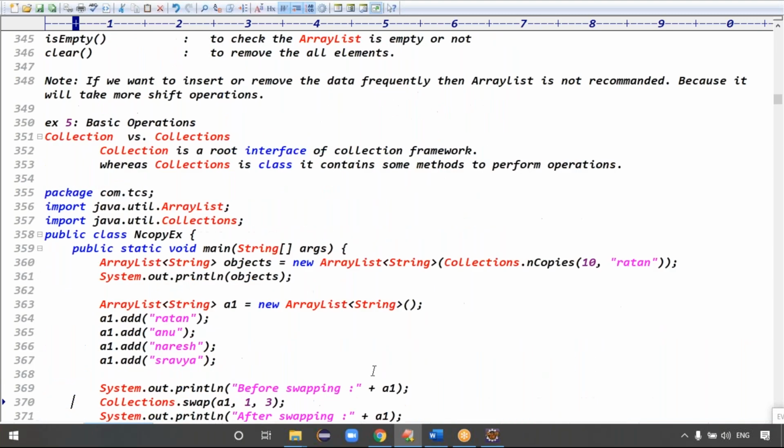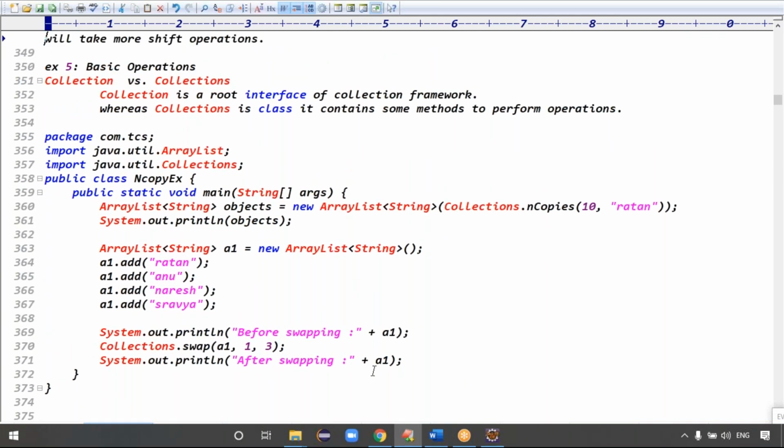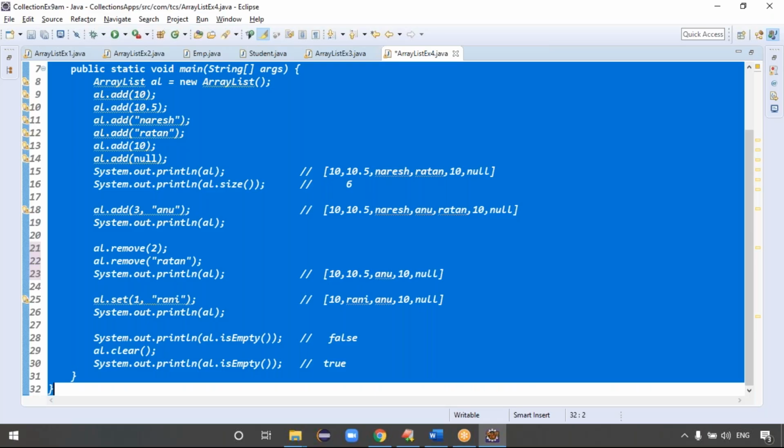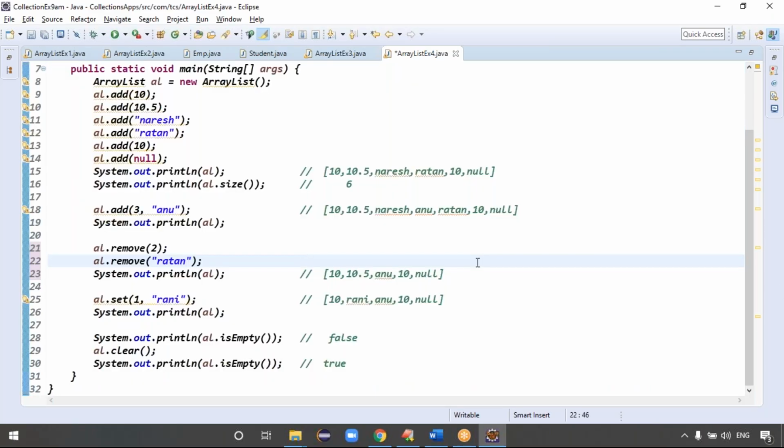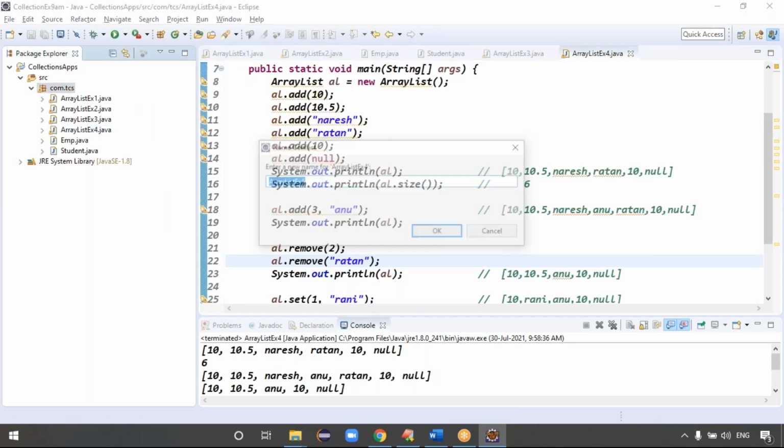By seeing this code, we can understand, guys. Yes, in an array list, I want to create 10 Ratans. Then what can I do? My question is, in the array list object, I want to insert 10 Ratan objects. Then what do I have to do?